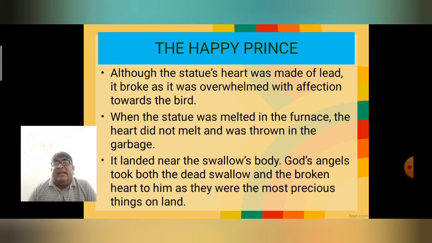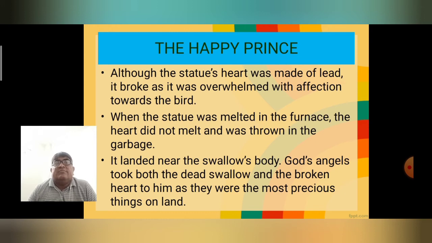When the statue was melted, the mayor of the city and his colleagues came to visit the city and saw that the statue was no more attractive because there was no value, no sapphire, no ruby, nothing was there. The entire statue of the Happy Prince had turned grey in color. And that's why he ordered that the dead body of the bird is not good on the pedestal. And he ordered his followers that this statue should be discarded. It should be melted. Right?